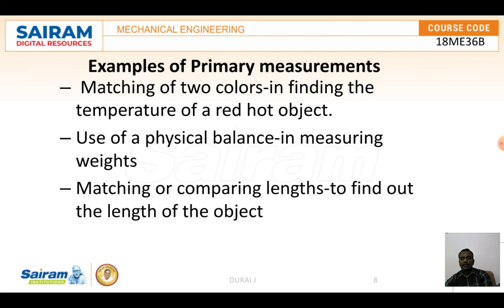Examples of primary measurement are a physical balance in measuring weights, matching or comparing lengths to find the length of an object, and matching two colors to find the temperature of a red hot object.